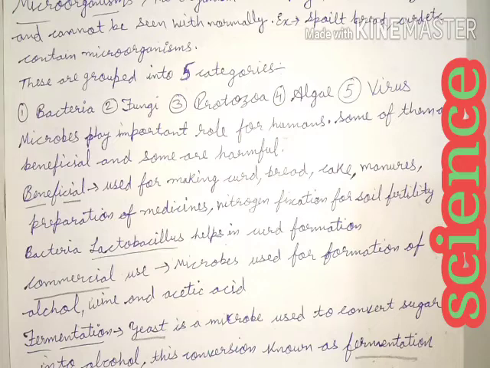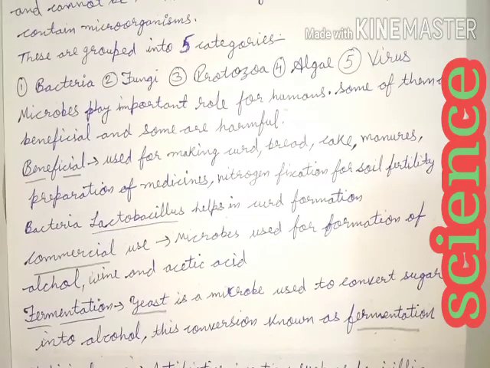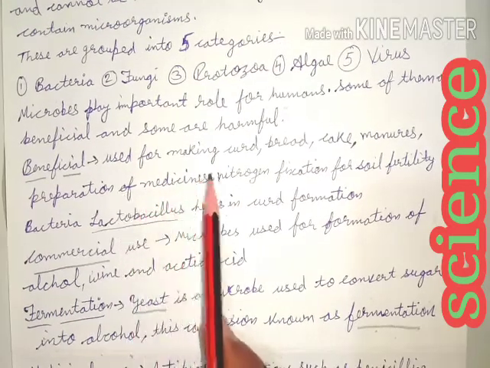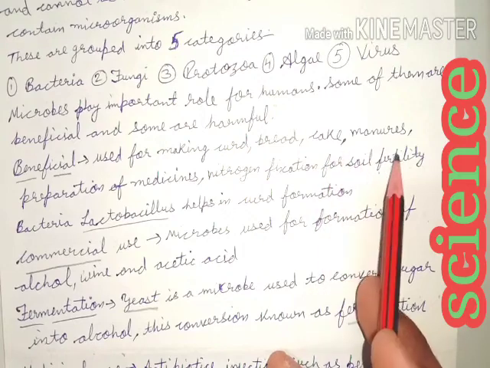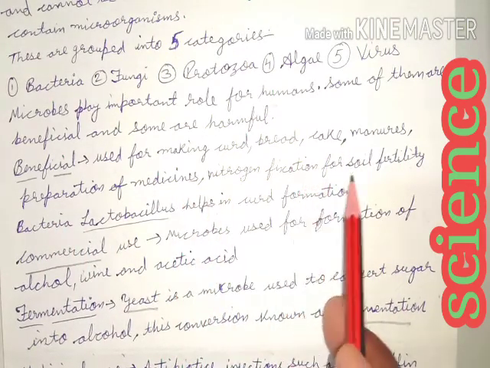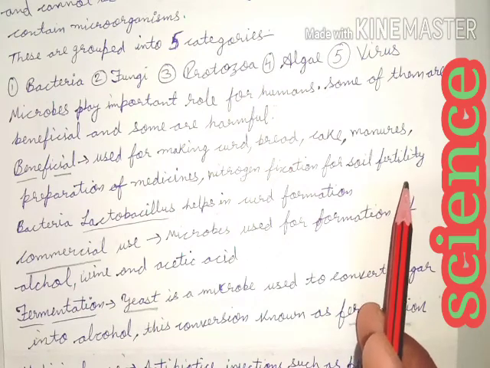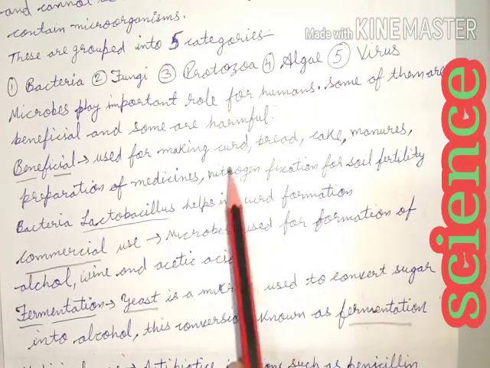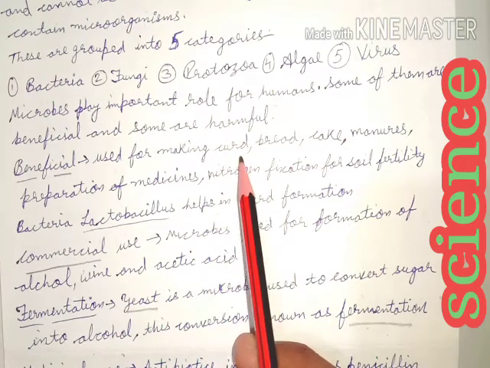Now, microbes play an important role for humans. Some of them are beneficial and some are harmful. So we can say these are the friend and foe of humans. The beneficial part of microbes is used for making curd, bread, cake, manures, preparation of medicines, and nitrogen fixation for soil fertility. In this way microbes are beneficial, meaning we are able to make curd with the help of microbes.